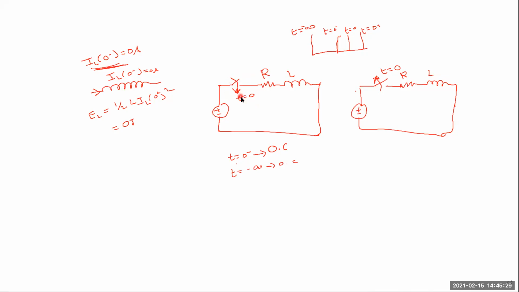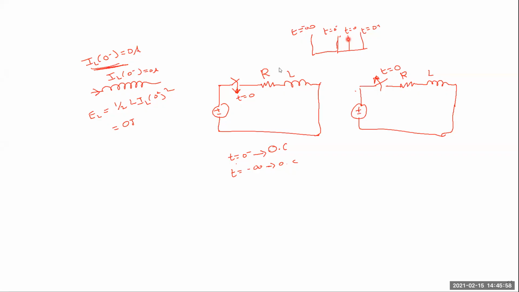So try to consider: this switch indicated like this means at t is equal to 0, the switch is closed. That means before the switching action, at t is equal to 0 minus, the switch is under open condition. Then only it is possible to close it at t is equal to 0. At t is equal to 0 closed means at t is equal to 0 minus open. Otherwise, how to close the switch? If it is already closed, closing again is not possible.